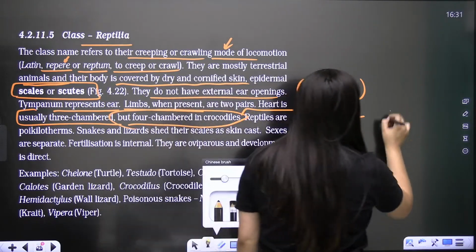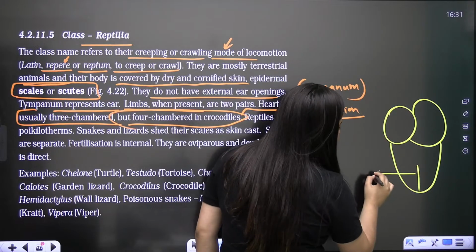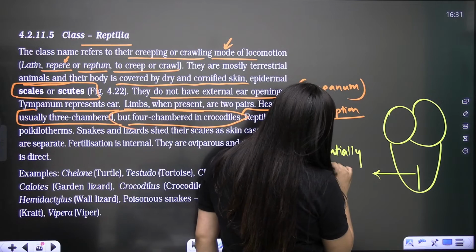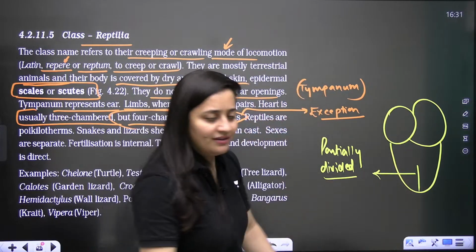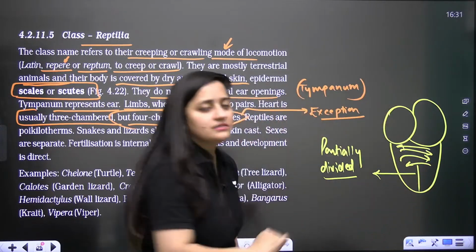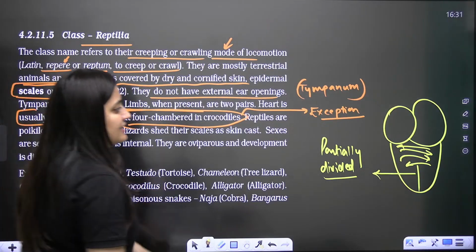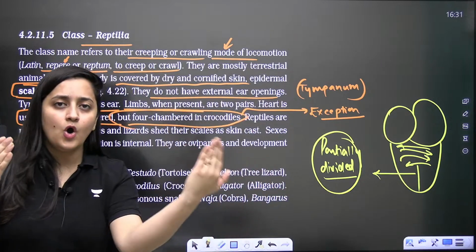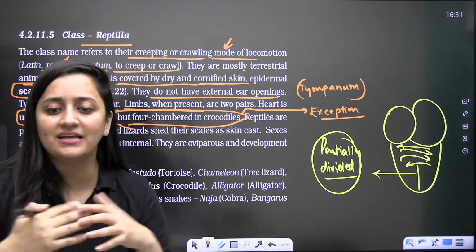In reptiles you will see the ventricle is partially divided. You will see some septum here. So obviously the oxygenated and deoxygenated blood is not completely separated; it gets mixed.